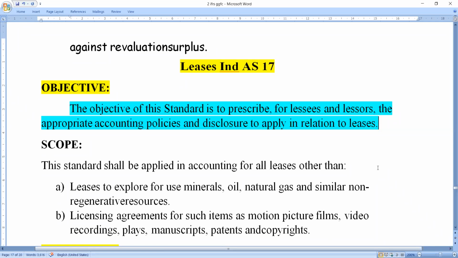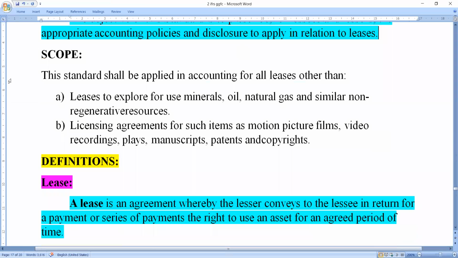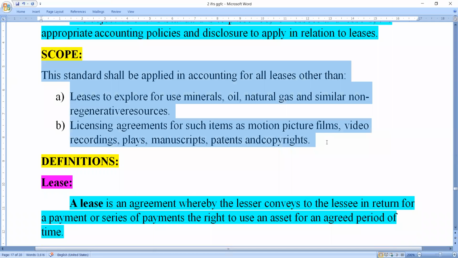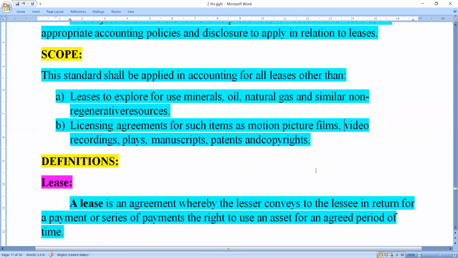This is the basic objective of the leases, Indian Accounting Standard 17. After that, the scope of the lease. Here, the scope of the lease. So how it will be applied, in what situation we are applying these leases, in what type of leases we are applying. The standard shall be applied to the accounting for all types of leases other than ಅಂದ್ರೆ ಎಲ್ಲಾ ಟೈಪ್ ಆಫ್ ಲೀಸಸ್ಗೂ ಸಹ ಇದನ್ನ ಅಪ್ಲೈ ಮಾಡ್ತೀವಿ.